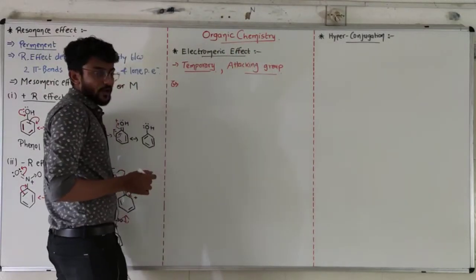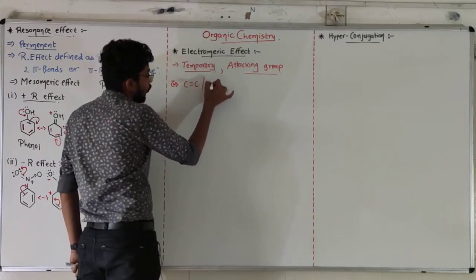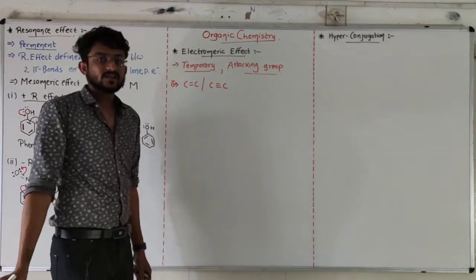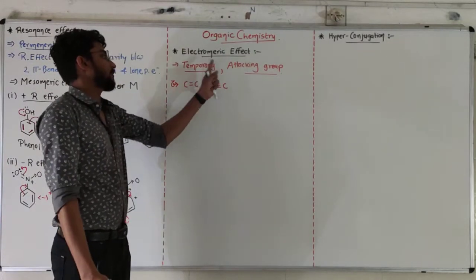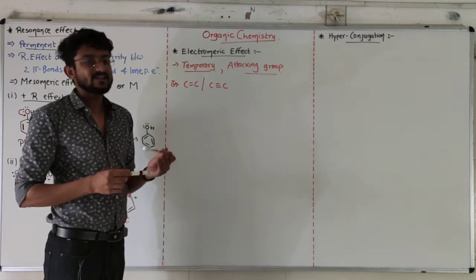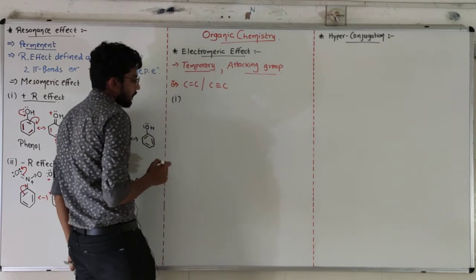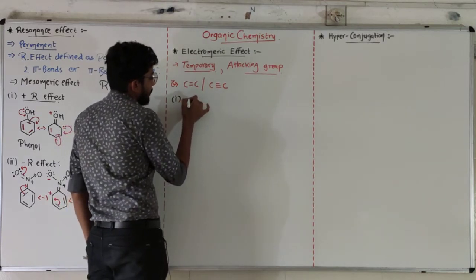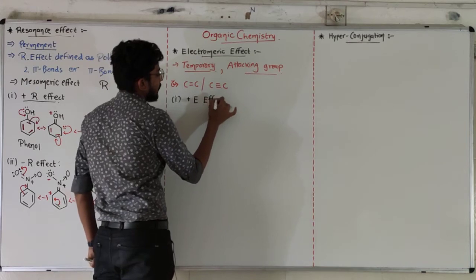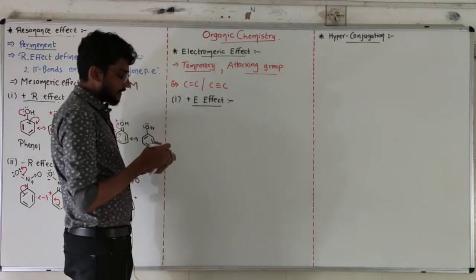Our condition for the electromeric effect: there must be one carbon-carbon double bond or one carbon-carbon triple bond available in the system. Then and only then will the electromeric effect be there. Now what is the electromeric effect? A transfer of electrons. Again it is of two types. The first one is the positive electromeric effect.